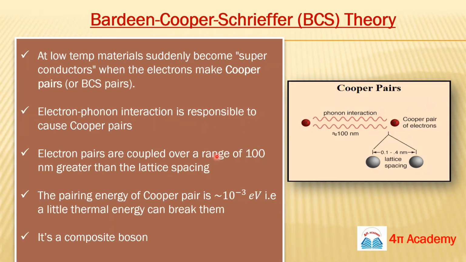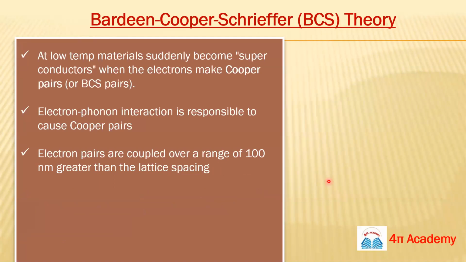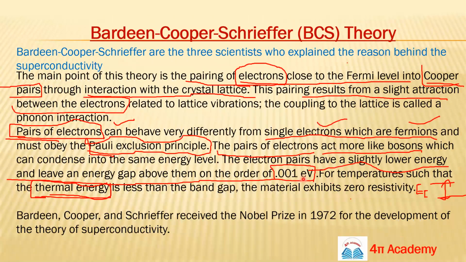So what was the reason? Due to the electron-phonon interaction, the interaction between this electron and the phonon, the Cooper pair is forming. And the energy of this Cooper pair is 0.001 electron volt. So the energy is very, very small, and that's why you can easily break this pairing.